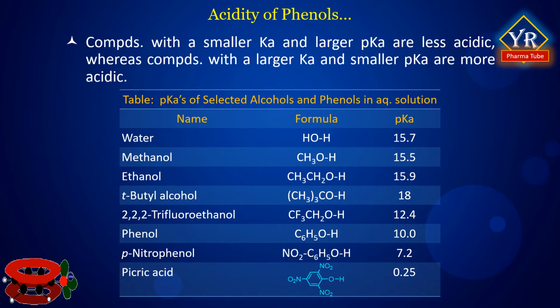As shown by the data in the table, simple alcohols like methanol and ethanol are about as acidic as water, but the more highly substituted tertiary butyl alcohol is somewhat weaker. Substituent groups also have a significant effect. For example, 2,2,2-trifluoroethanol is approximately 3,700 times stronger than ethanol, for instance. Phenols and thiols, the sulfur analogues of alcohols, are substantially more acidic than water.